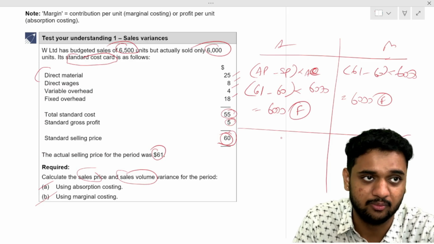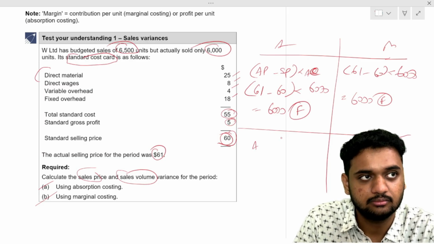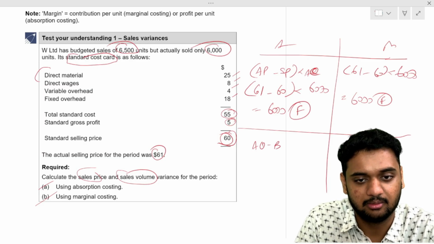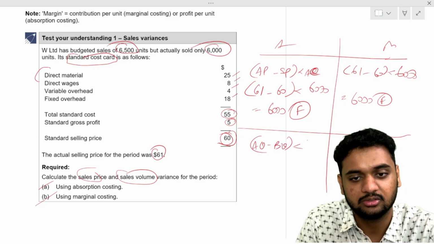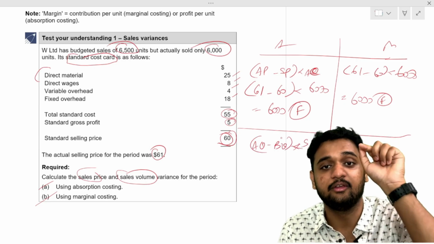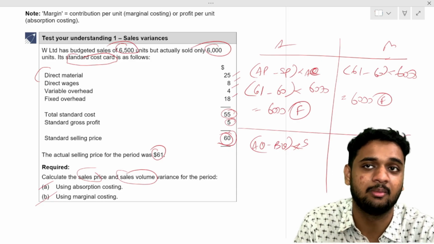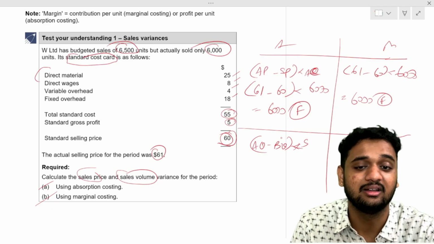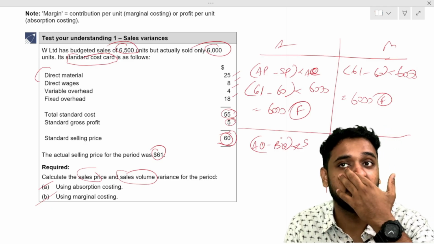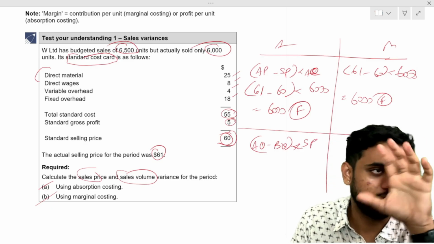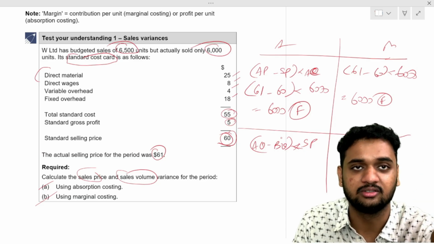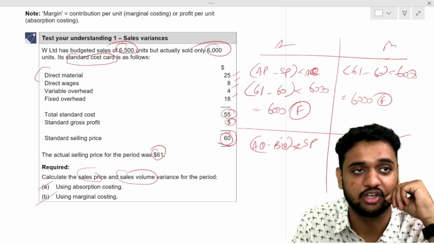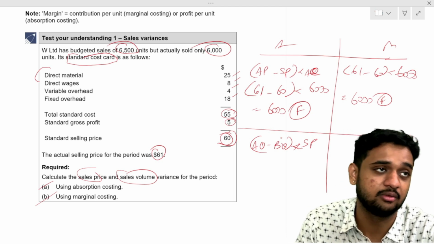What is the formula for sales volume variance? Actual quantity minus budgeted quantity into standard margin. But we are using the absorption costing method, so we will not say standard margin, we will say standard profit. Overall, it's called standard margin, but for absorption costing and marginal costing, the name varies. For absorption costing it's called standard profit, because in absorption costing we take profit.